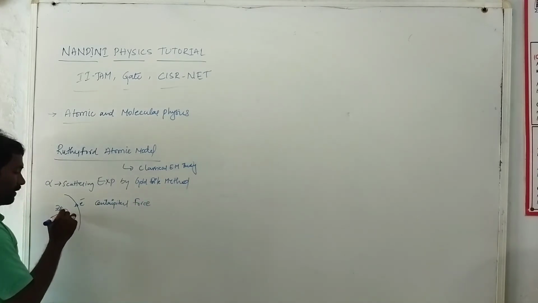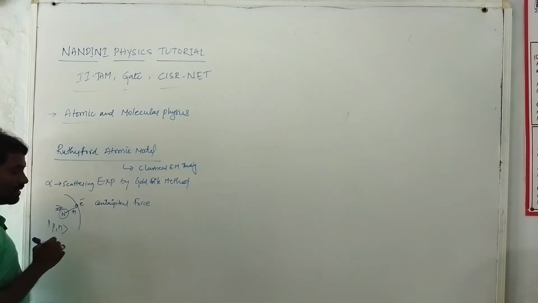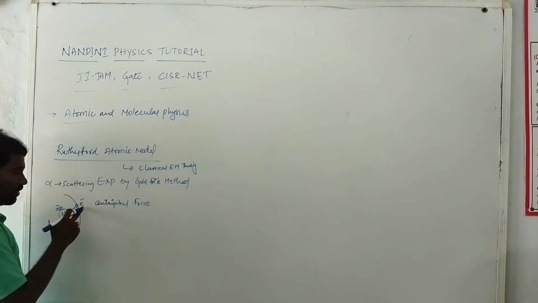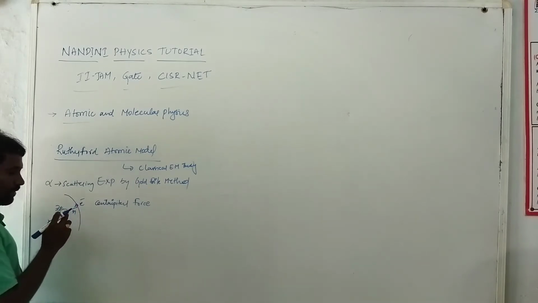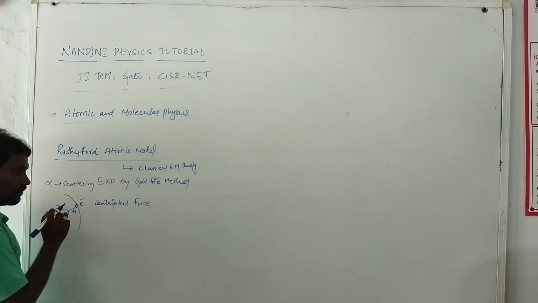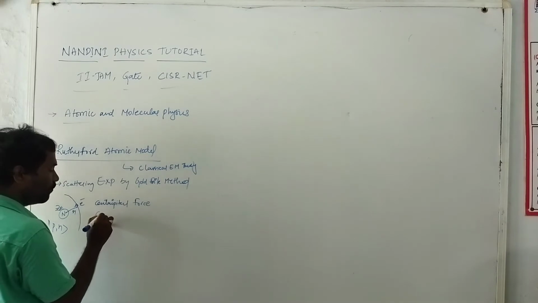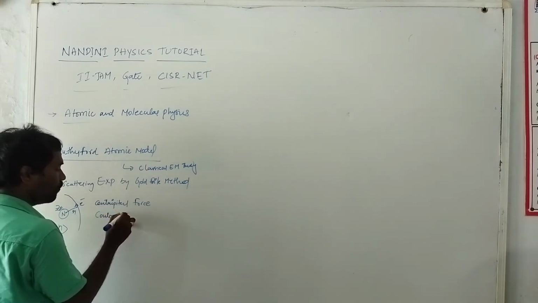There is a distance r between the center of the nucleus and the electron, and both are charged particles. So there is an attraction force between these two charges, and that force is nothing but the Coulombic force. He introduced a Coulombic force term between these two charges.